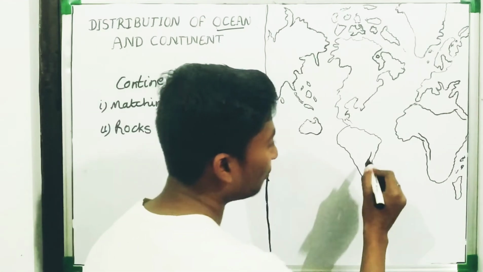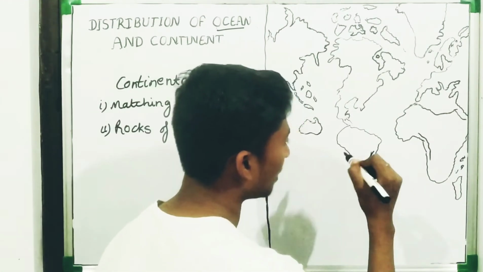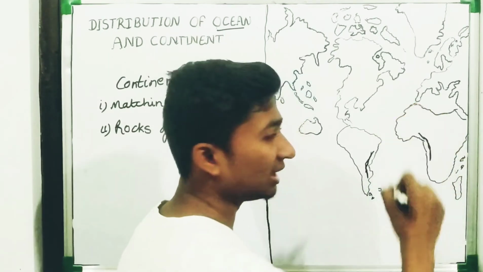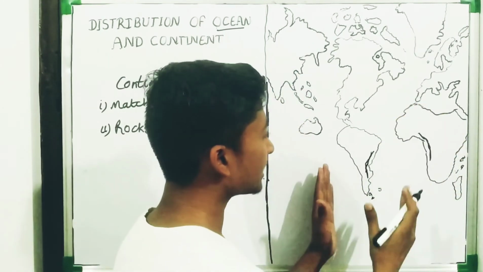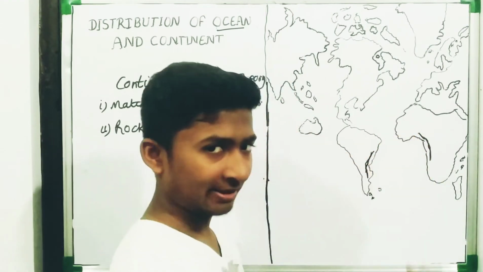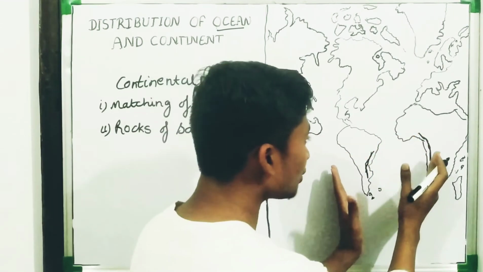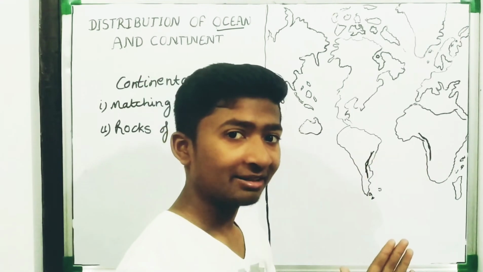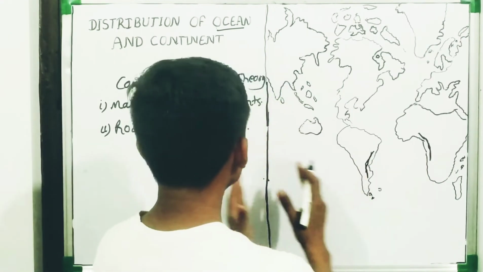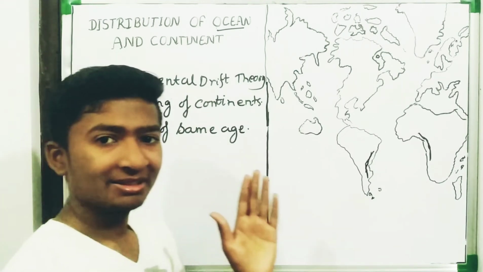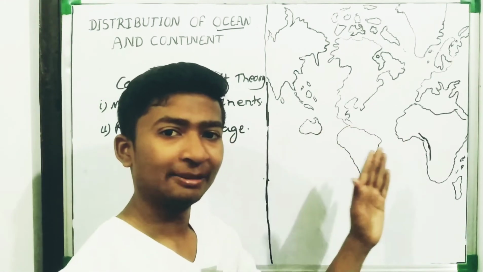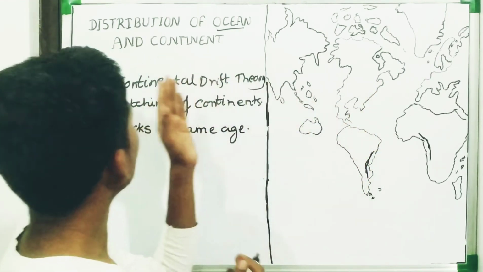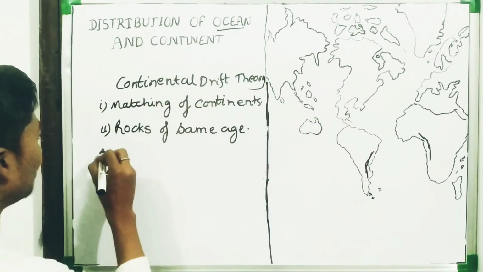The rocks found in this region of South America and this region of Africa have a similar or the same time period. These rocks match with these continents very perfectly. This means that these continents had separated. Okay? This also explains the continental drift theory.